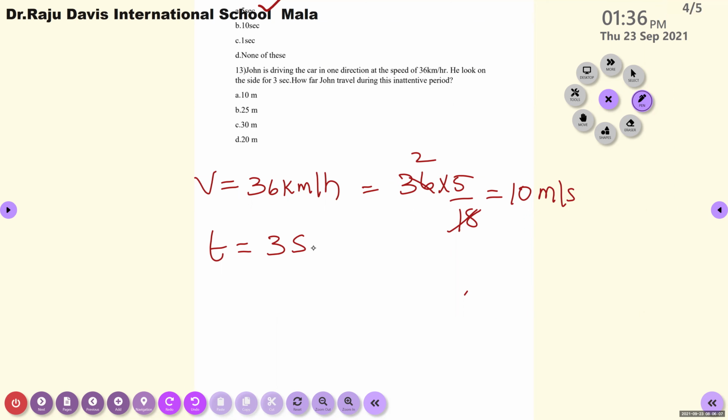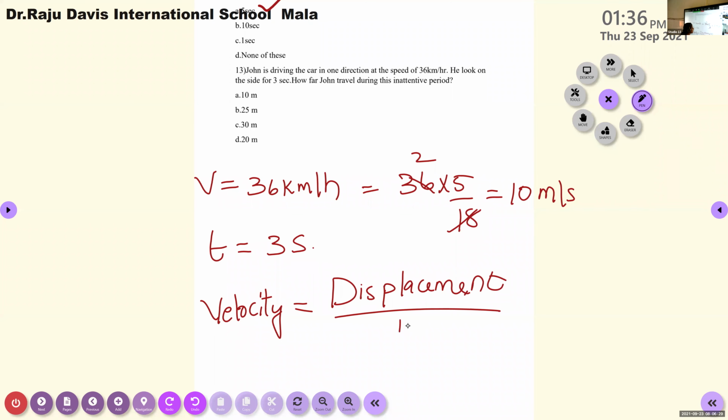Ma'am, 25 meter? 30 meter. We know that velocity, what is the velocity of an object? Velocity is displacement by time. So here we are going to calculate the displacement. Displacement divided by time. Therefore, here we are going to find out the displacement. Displacement is equal to, rearrange the equation.